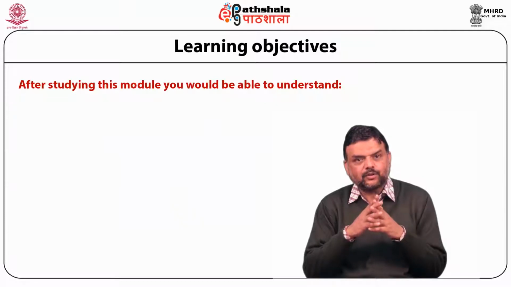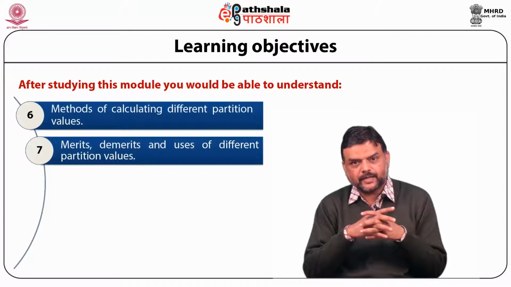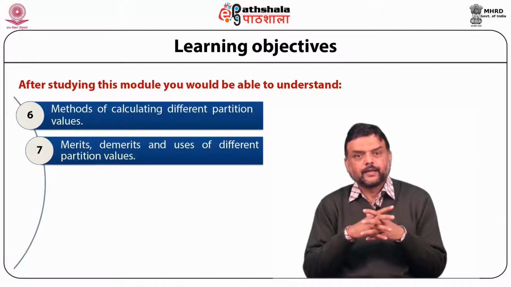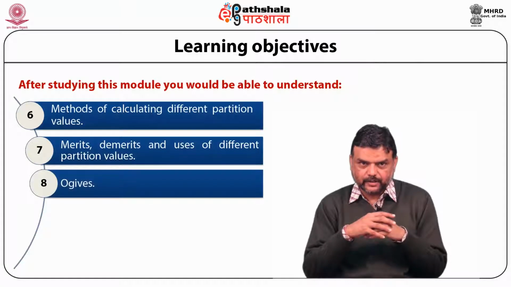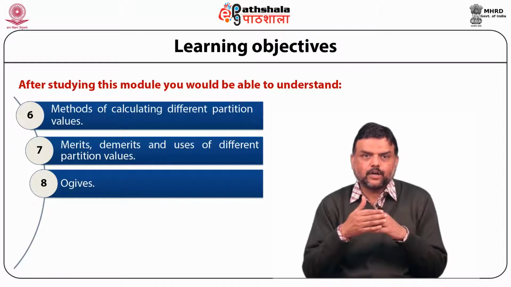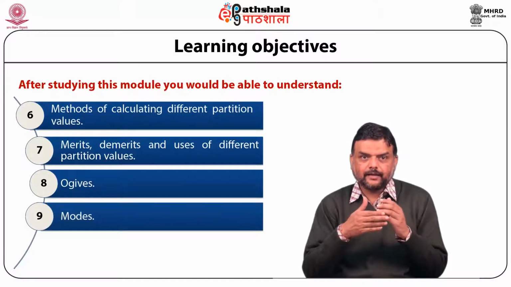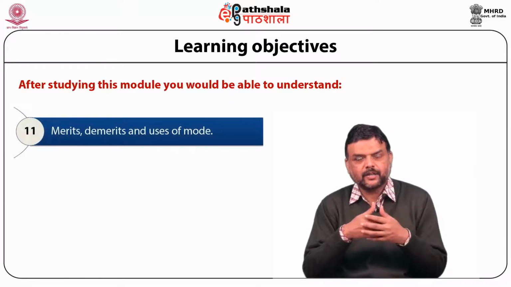Further, we will talk about the different methods which are used for calculating these different partition values. We will also throw light on merits, demerits, and uses of these partition values. Then we are going to talk about ogives, that is the cumulative frequency curves, which help us in analysis. Then we will talk about mode, the different methods for calculating mode, and the merits, demerits, and uses of mode.